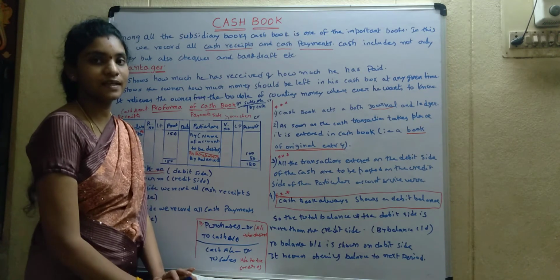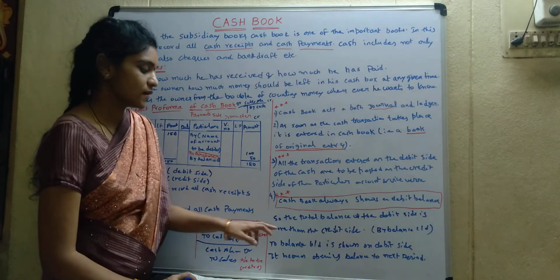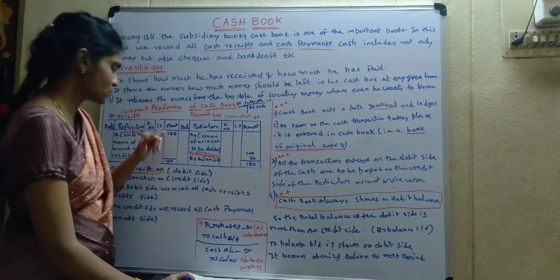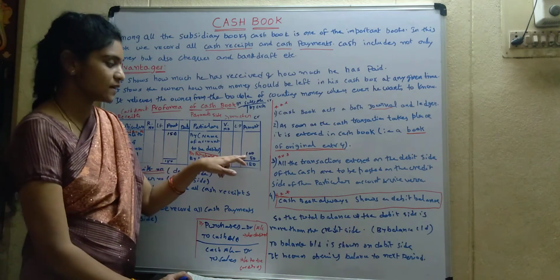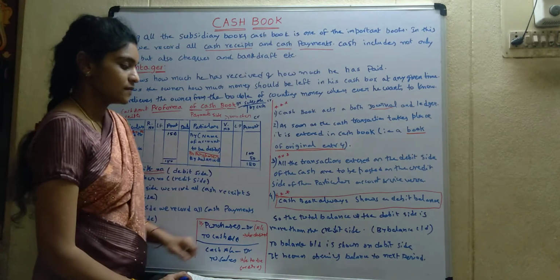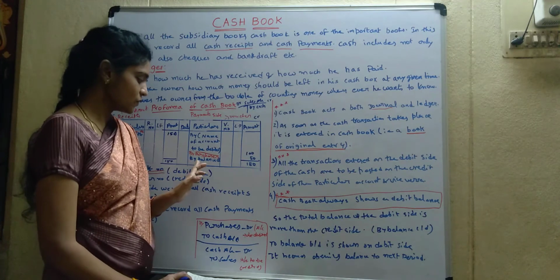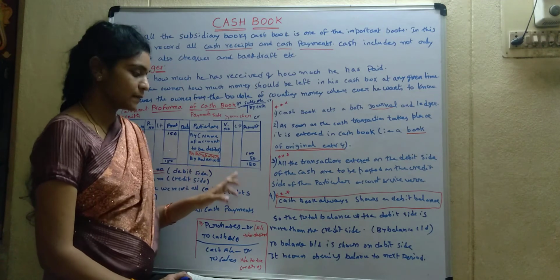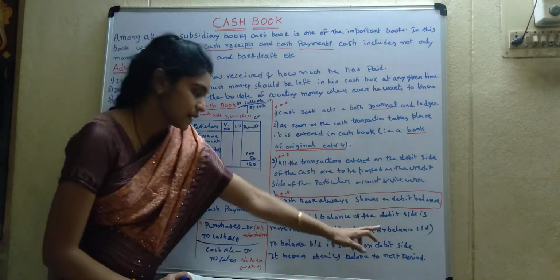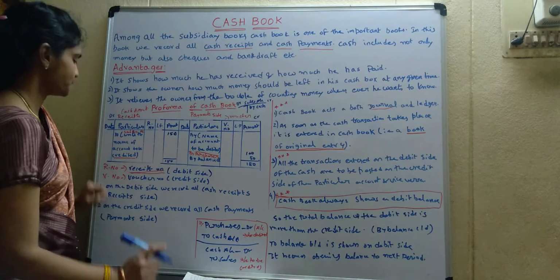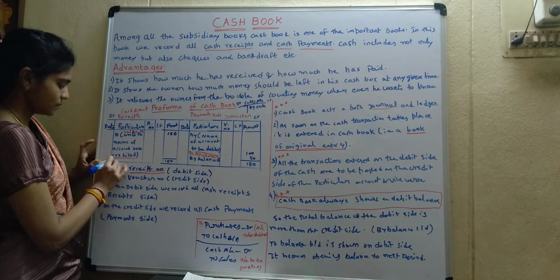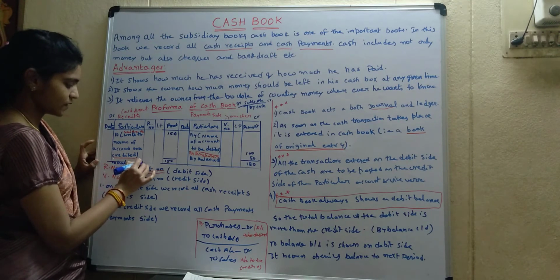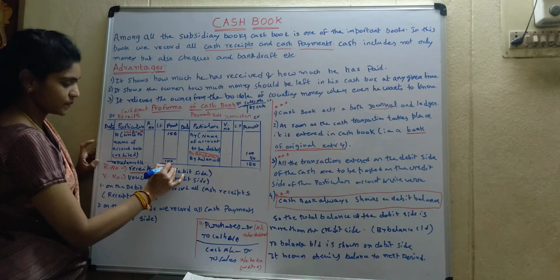Did you understand or any doubt? And so the total balance of the debit side is more than the credit side. Then what do you do? We write by balance carried down, the remaining amount. Next, we write to balance brought down, 50 rupees.